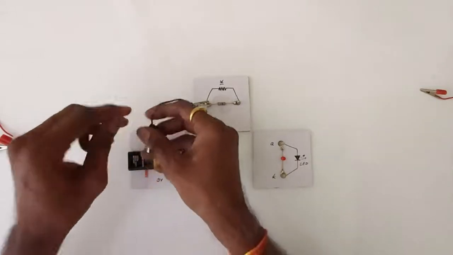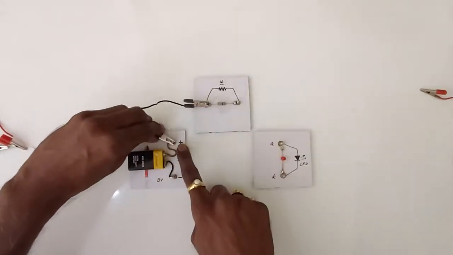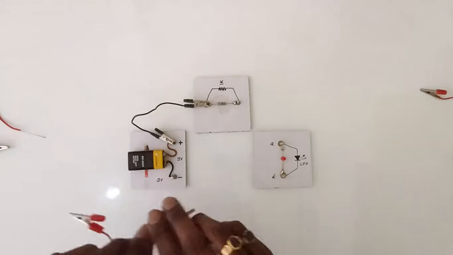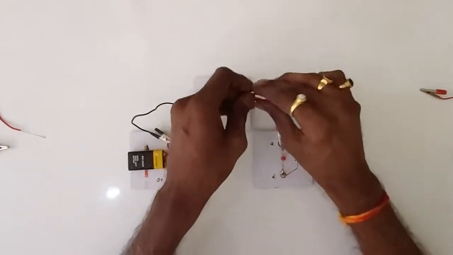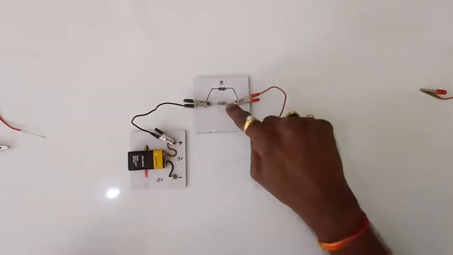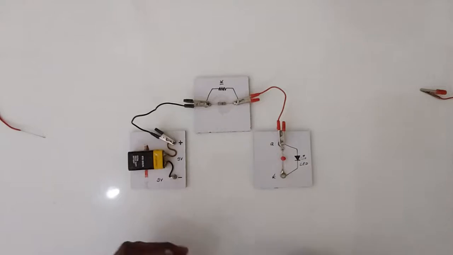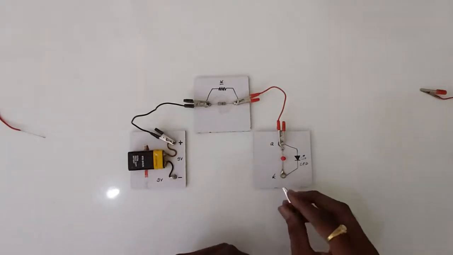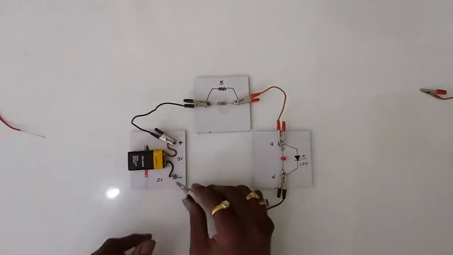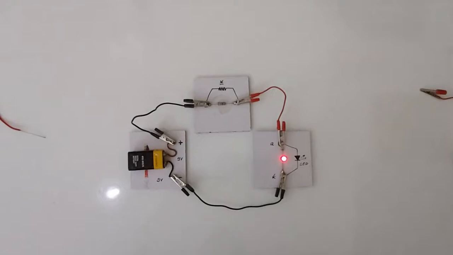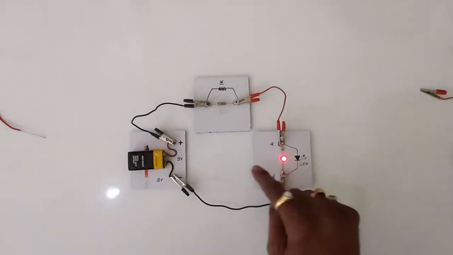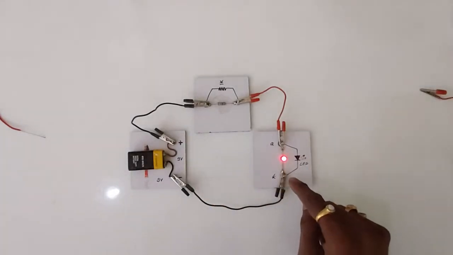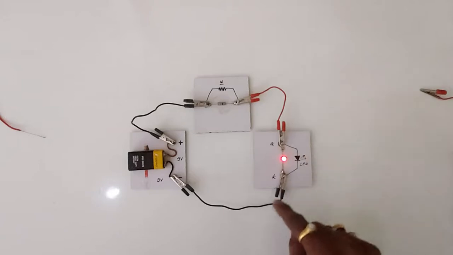So I connect the positive terminal of the battery to this resistor. Then I take another wire here and connect the LED to the resistor, and with the third wire I am now connecting the negative terminal of the battery. You can see the LED is right now glowing. The LED is glowing because the circuit is now complete.